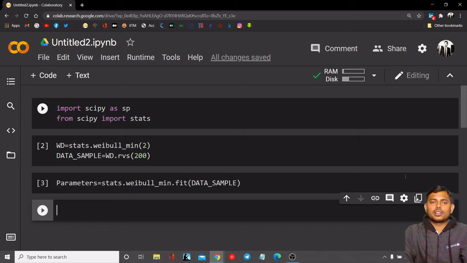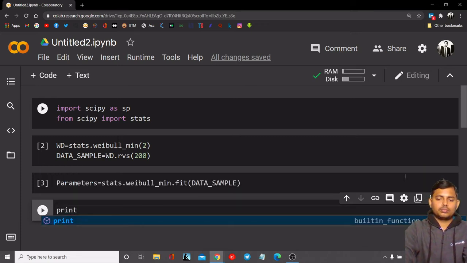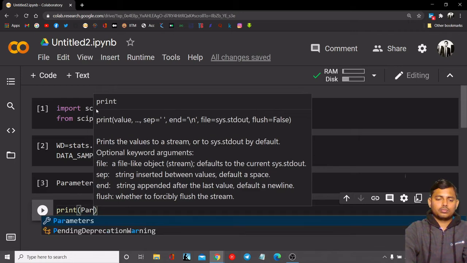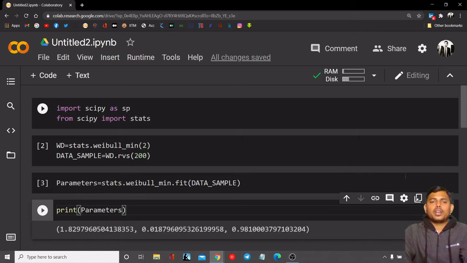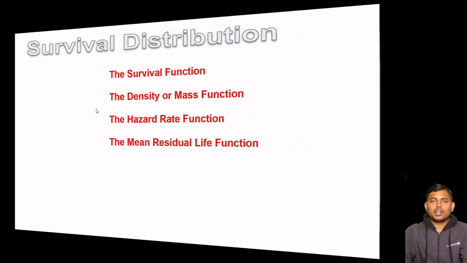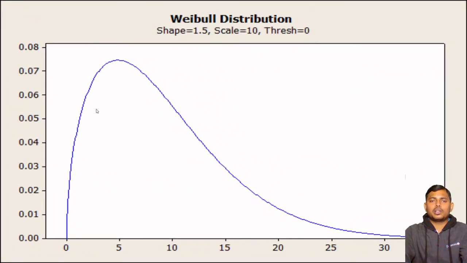Now let's see what our parameters are in the sample. So let's print it. As you can see, there are three float values, and these are the modulus, location, and scale. With the help of these we can locate any point in a graph, and you can see this is a kind of Weibull distribution graph, and all the data within the distribution will form this kind of graph. So that's all about variable distribution.